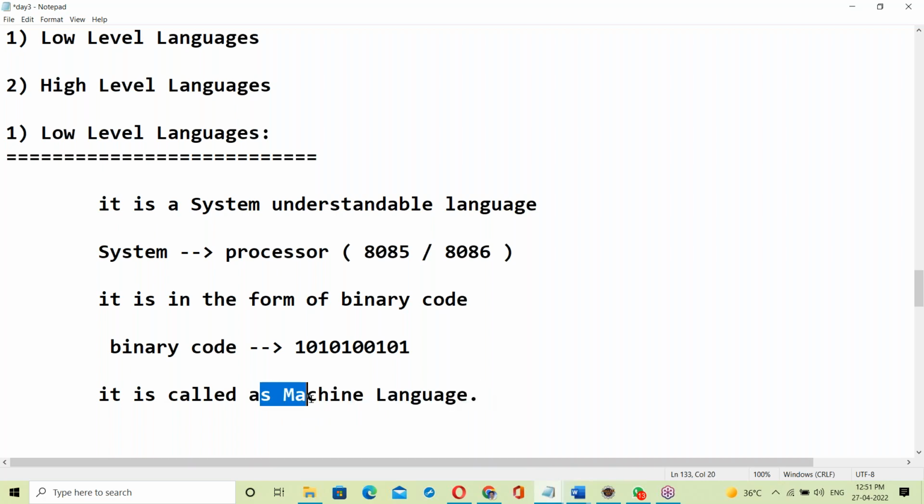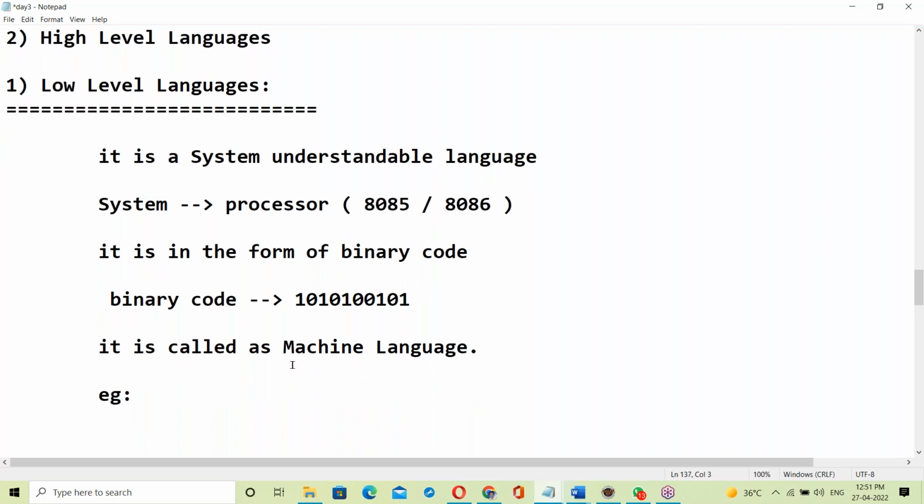To overcome the complexity of machine language, the second generation is assembly language. The third generation is high level language. Machine language and assembly language come under low level languages.